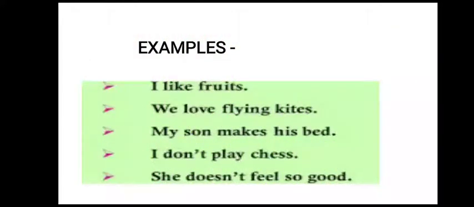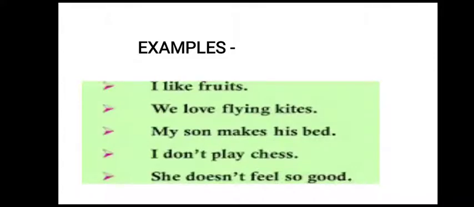Now let us see some examples. I like fruits, so it is a habit or about my character. It comes in the category of simple present tense because it talks about my character. We love flying kites, so it is a habit or the things which I like. My son makes his bed, so it is a habit of a person, so it comes in the category of simple present tense. I don't play chess, so that person is speaking about himself, so it comes in the category of simple present tense.